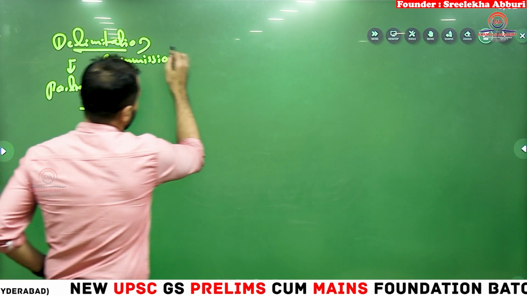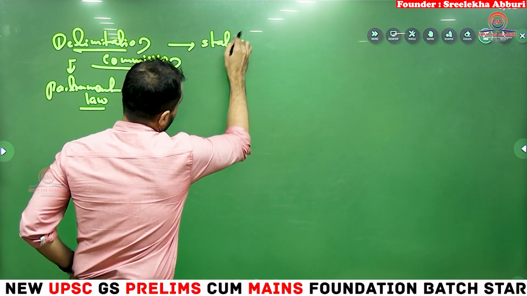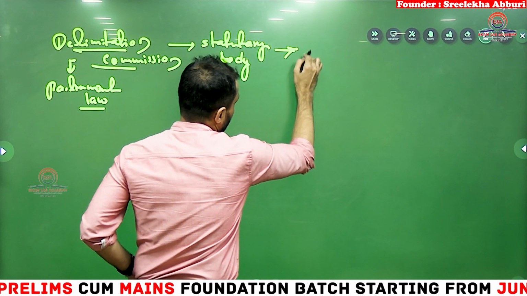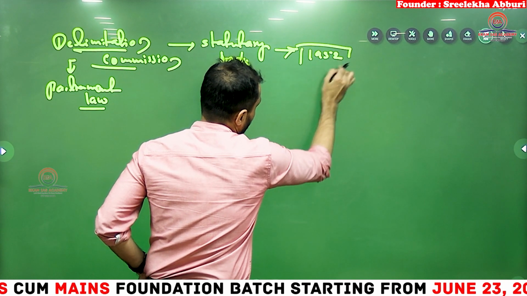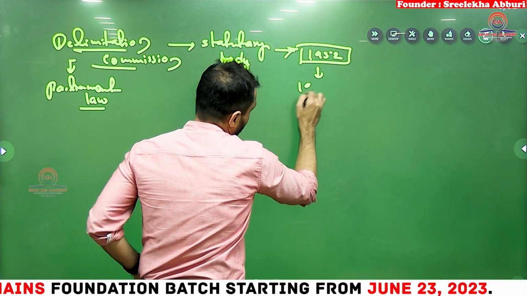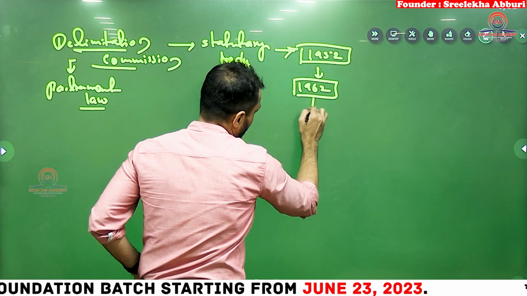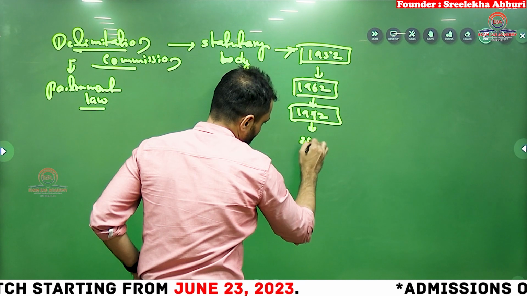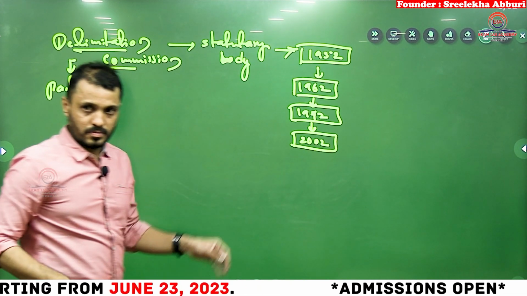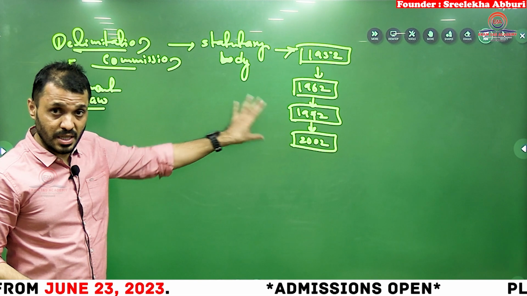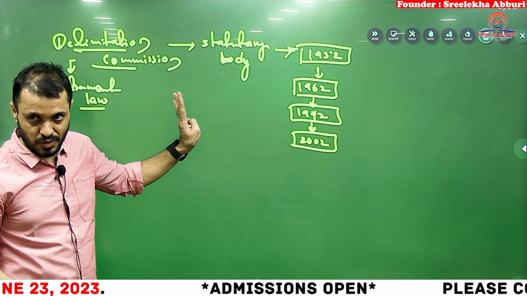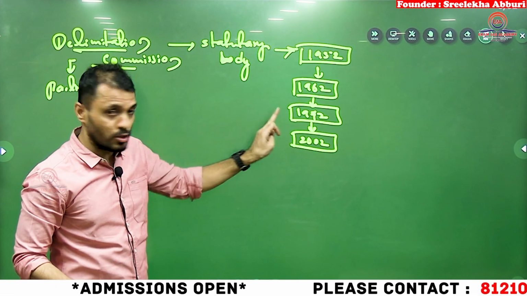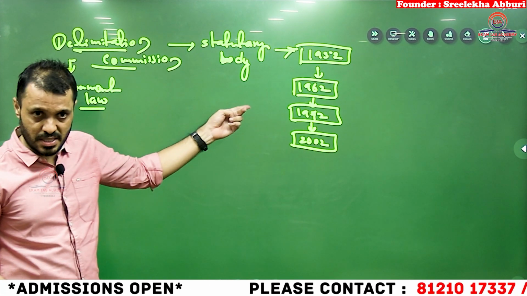So the Delimitation Commission is nothing but a statutory body. The first Delimitation Commission was appointed in 1952. Subsequently, the Delimitation Commission was appointed in 1962 as well as in 1972 and recently in 2002. So in exams, you must remember that the Delimitation Commission has been appointed 4 times so far: 52, 62, 72 and 2002, based on the respective census.